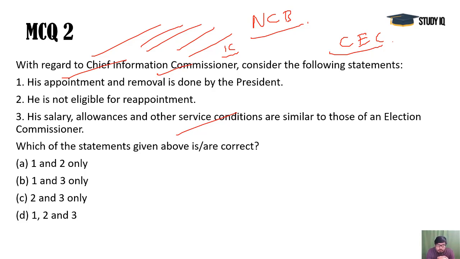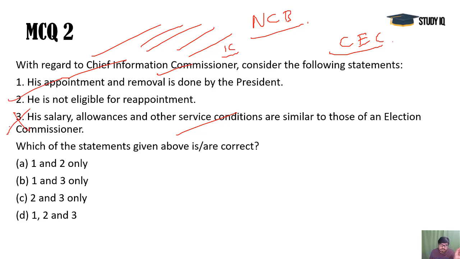Now it became a huge issue. So a very important office, and it gave much information, and after that information only many corruption cases came into the public domain. So that was the case. So the first is correct, the second is also correct: he is not eligible for reappointment.